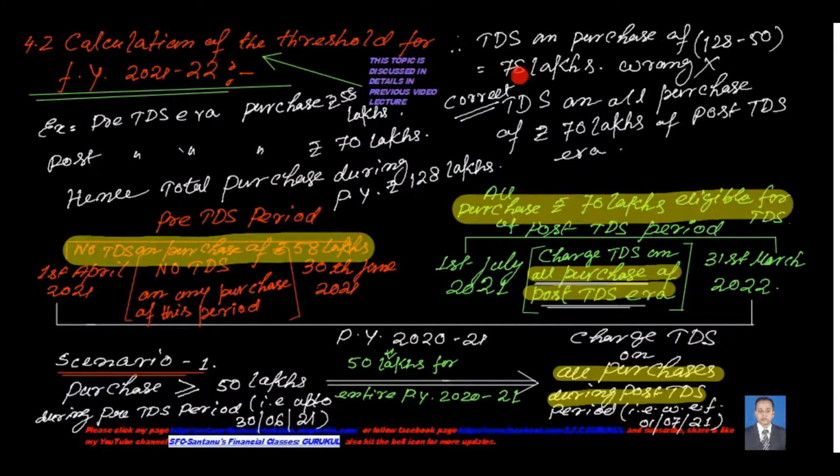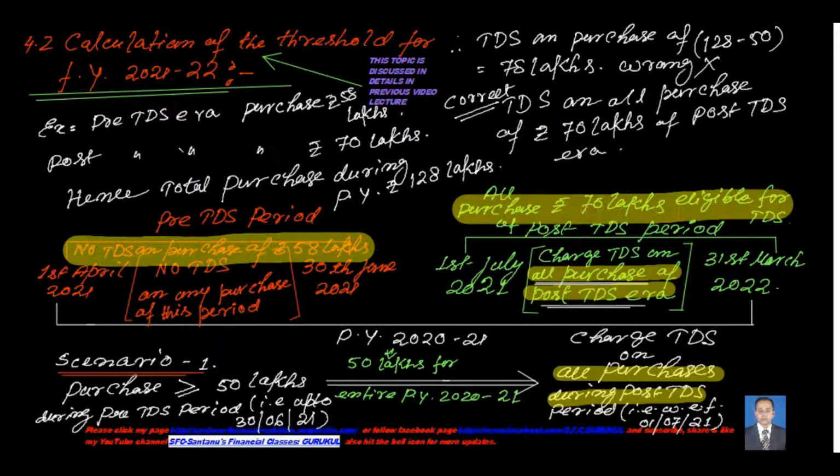These 8 lakhs belong to the purchase of the pre-TDS era, so I cannot charge TDS on any purchase of the pre-TDS era. So the correct TDS calculation will be on all the purchase of 70 lakhs of the post-TDS era. So I can simply charge TDS on 70 lakhs rupees, not on 58 lakhs or on 8 lakhs. That is 8 lakhs more than 50 lakhs. So 8 lakhs would be eligible for TDS under section 194Q, but as the purchase relates to the pre-TDS era, I cannot charge TDS on that. So simply we have to charge TDS on all the purchase of the post-TDS era.